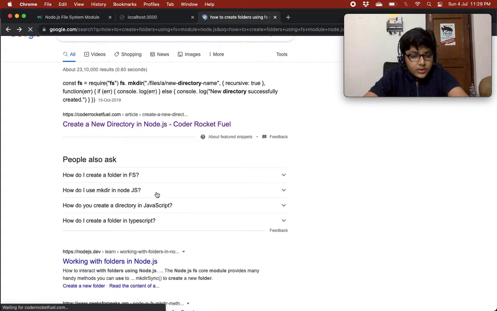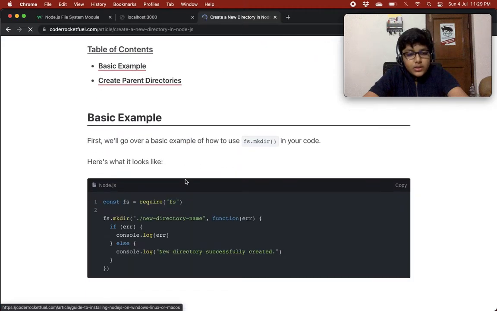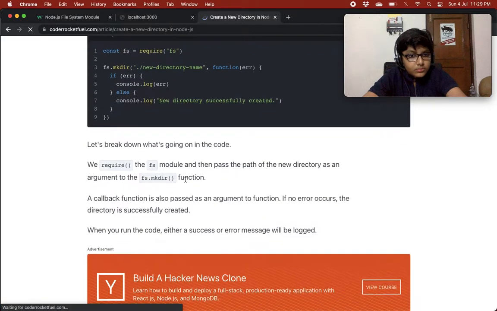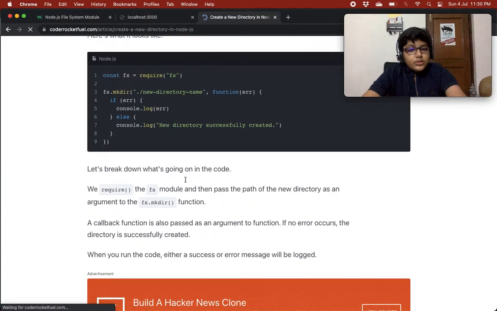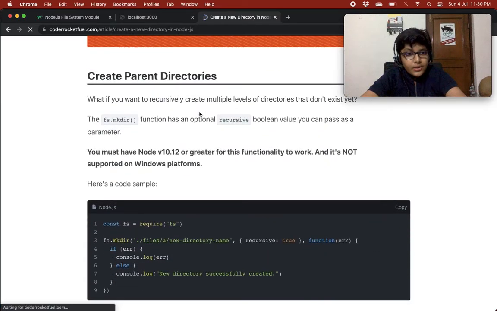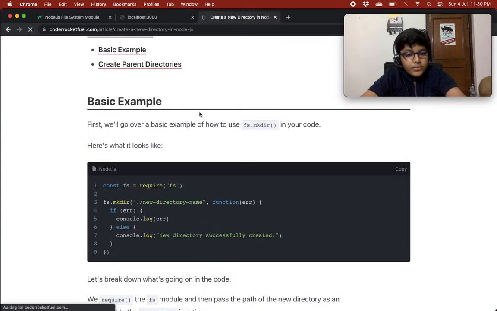Oh man. Mac is irritating. Okay, so let's see what is happening over here. We are just using the mkdir method. mkdir creates a folder. Okay, and basically over here a new directory can be created like this. But there are also create parent directories and basic example.